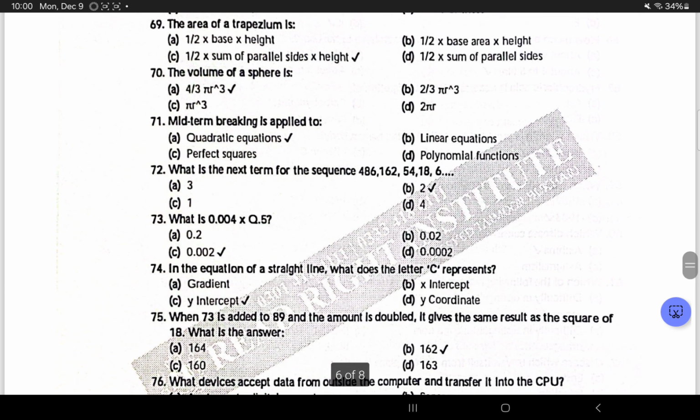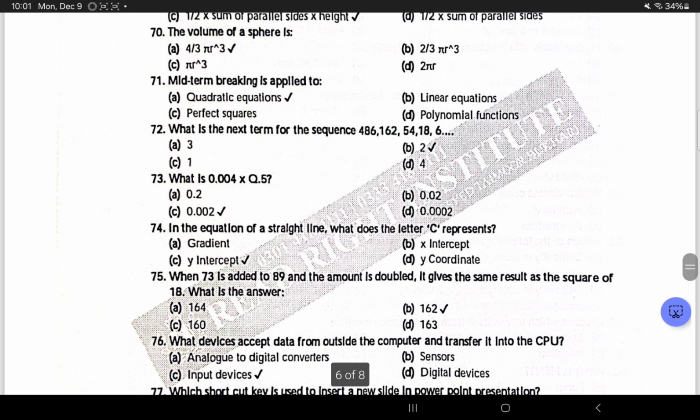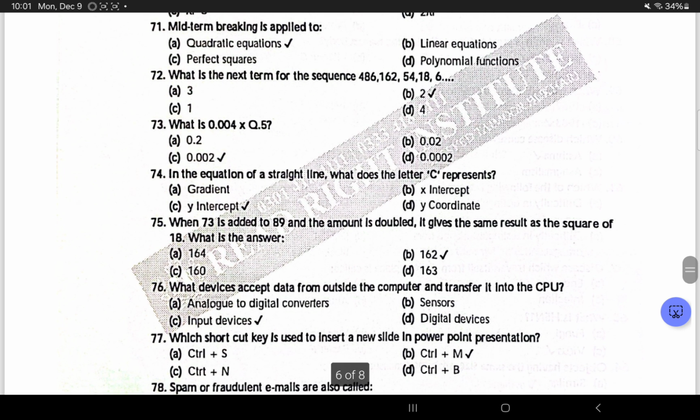The area of a trapezium is half into the sum of parallel sides into length. Next question is, the volume of a sphere is 4 by 3 pi r cube. Mid-term breaking is applied in quadratic equation. What is the next term for the sequence 4, 8, 6, 1, 6, 2, 5, 4, 18, 6?